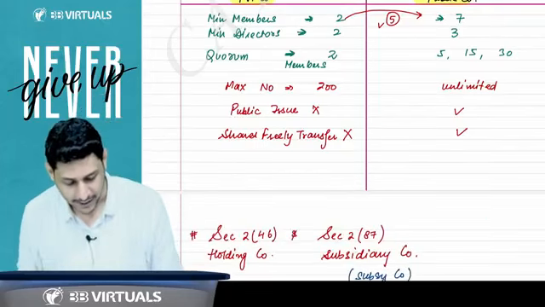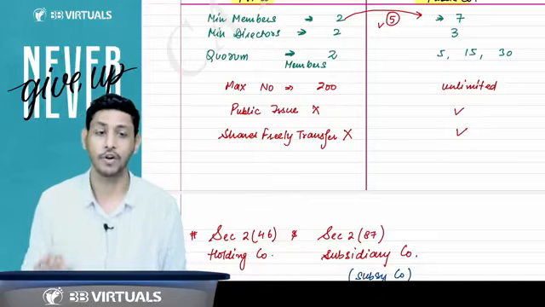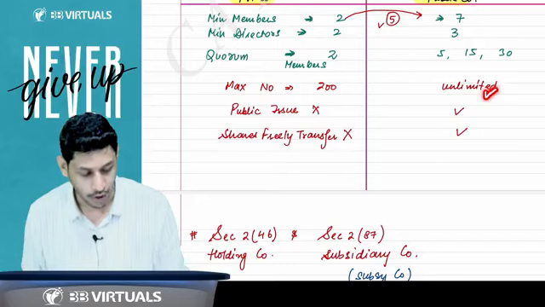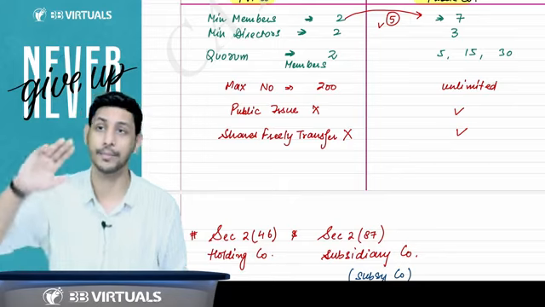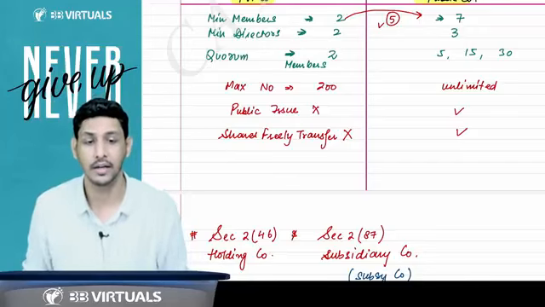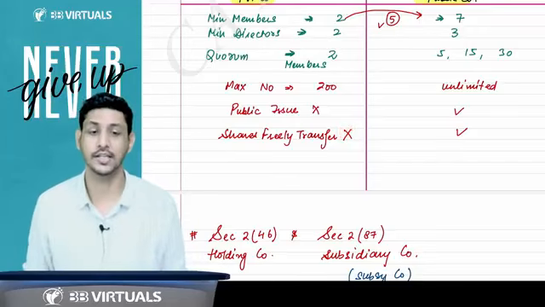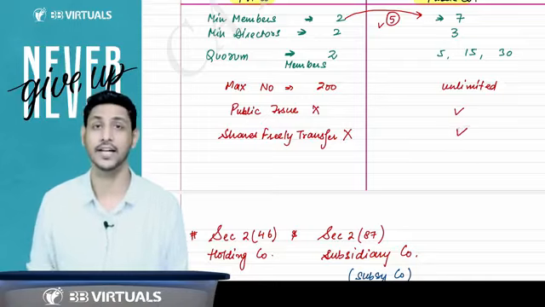Sir, you also said that in a private company, the maximum number of members is 200. In case of a public company, there is no limit on the members. A private company cannot come up with a public issue, but a public company can come up with a public issue. A public company can issue shares to the public, and can issue any security to the public. Sir, you also said private company shares are not freely transferable, but public company shares are freely transferable.